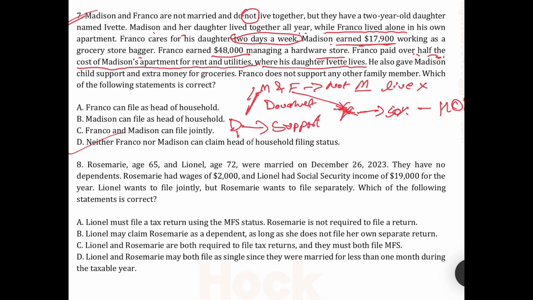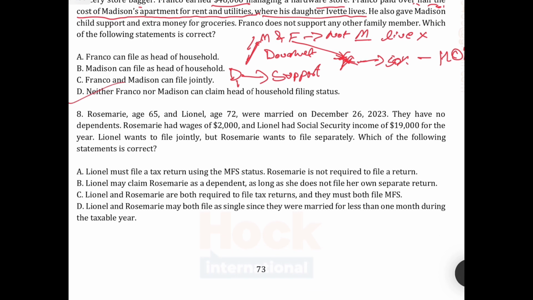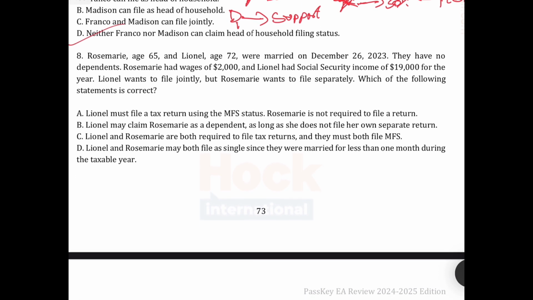So neither Franco nor Madison can claim HOH status. The correct answer is D. Let's move on. Question number 8.